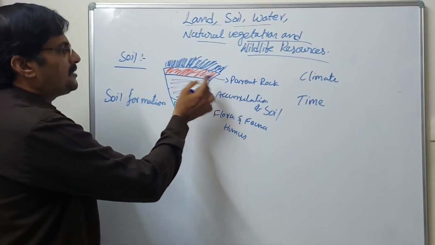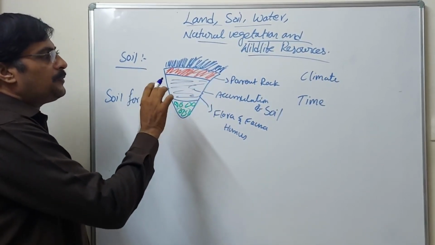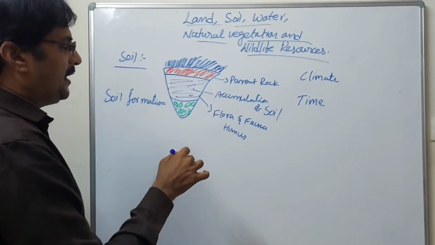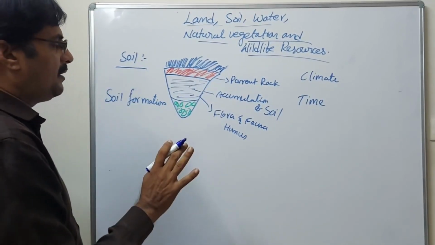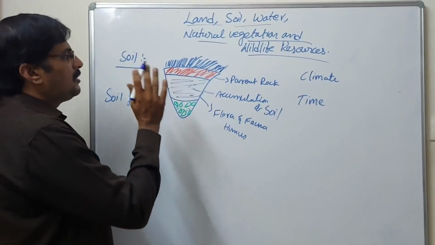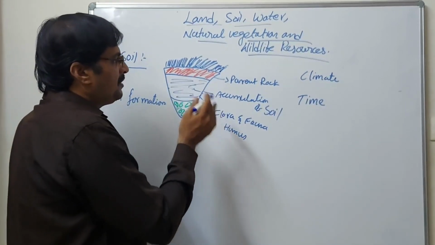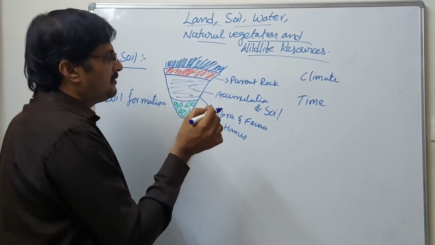This is the topmost layer of the soil. Below it is a very important layer we can call the parent rock. We have some small stones there.